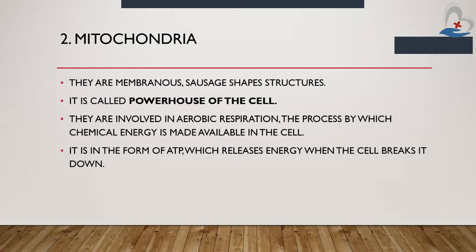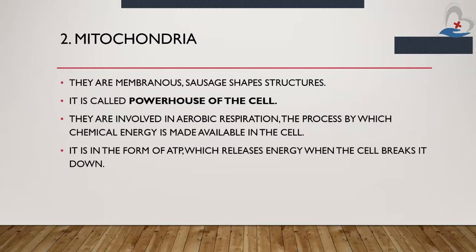For example, we as humans inhale oxygen and exhale carbon dioxide, whereas trees, meaning plants, inhale carbon dioxide and exhale oxygen. That process is called anaerobic respiration and the oxygen inhaling process is called aerobic respiration. The process by which chemical energy is made available in the cell.